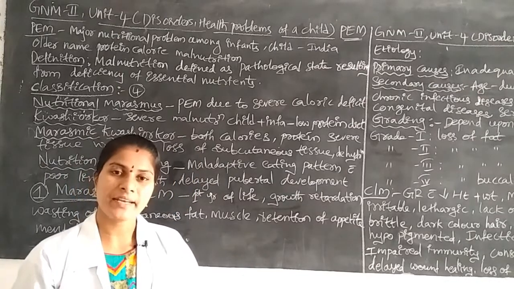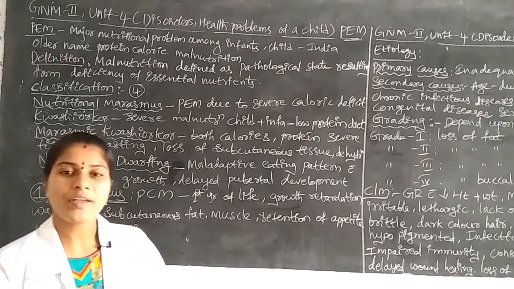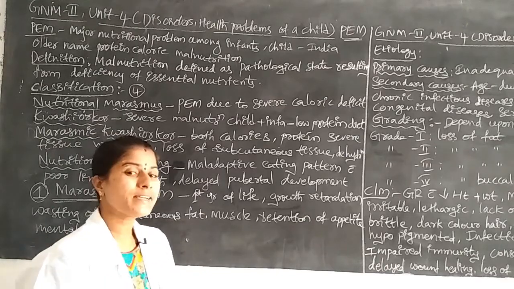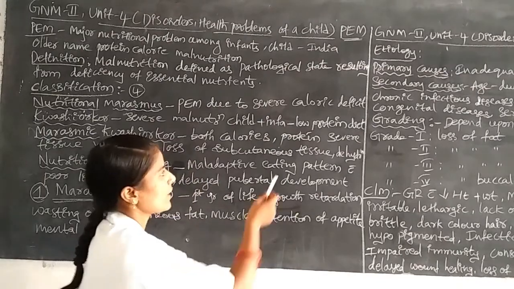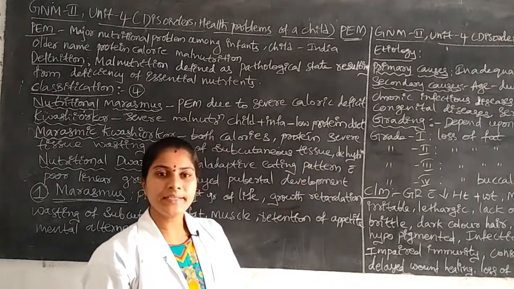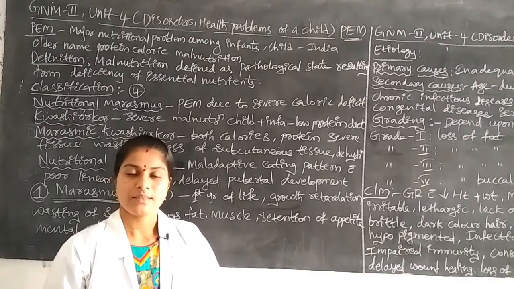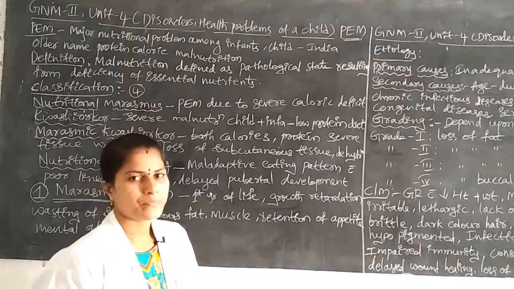How is it identified? In kwashiorkor, the children mainly have a low protein diet, meaning the protein level in the diet is less. That condition we call kwashiorkor.